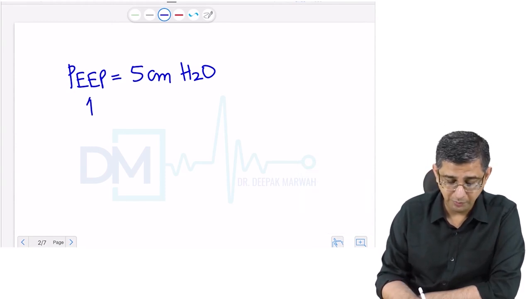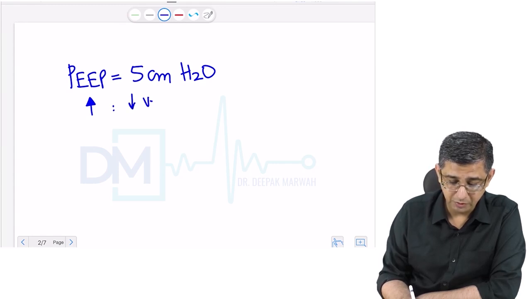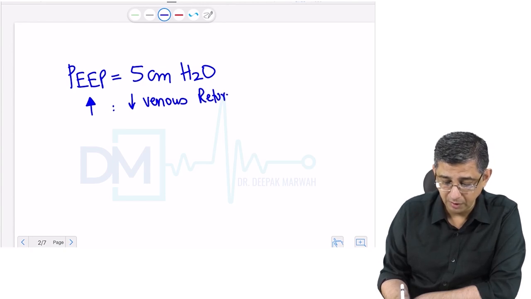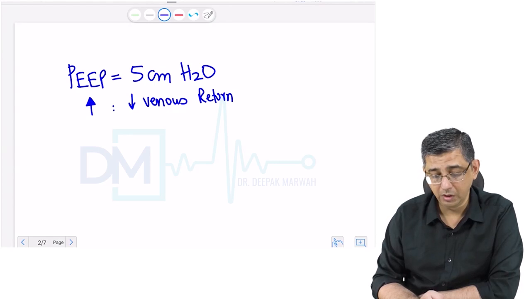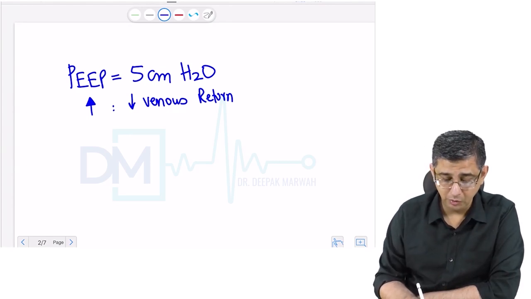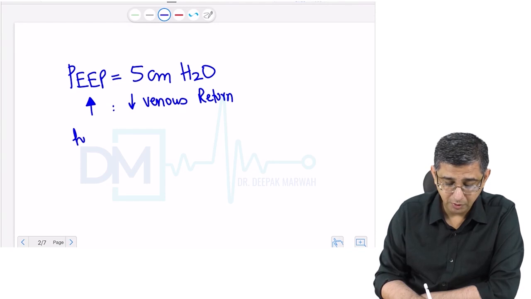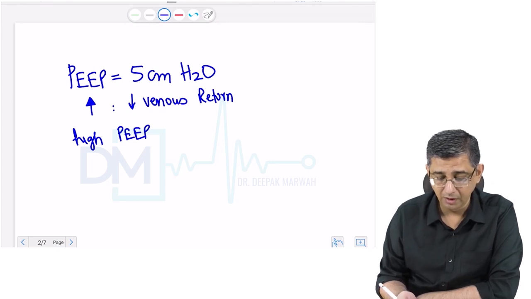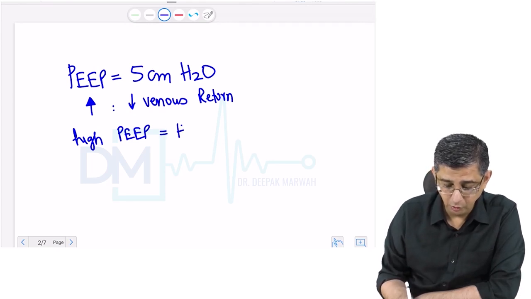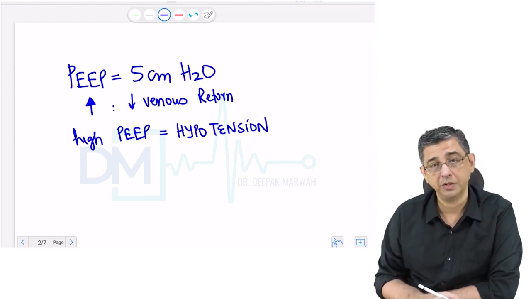However, if you overdo this pressure, if you increase the positive end-expiratory pressure, then it puts pressure on the great veins in the chest and thereby reduces the venous return to the right side of the heart. Downgrade of venous return to the heart can affect the blood pressure values. So a higher PEEP is always a disaster in persons with hypotension. If a person is having low blood pressure due to various reasons, then keeping a higher PEEP will be a disaster situation for the patient.